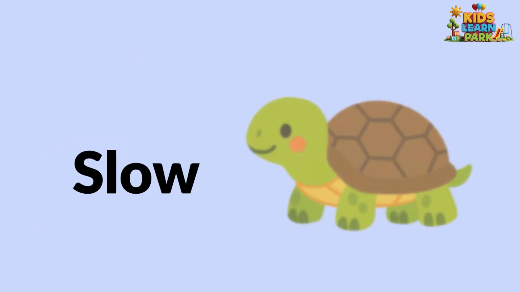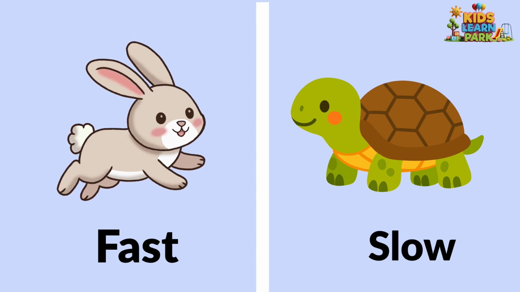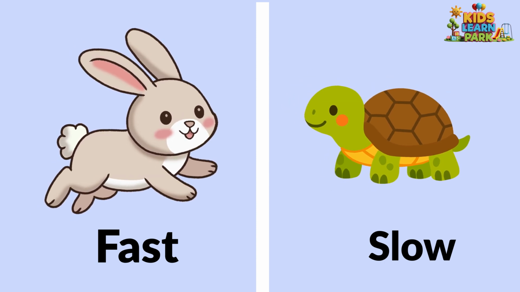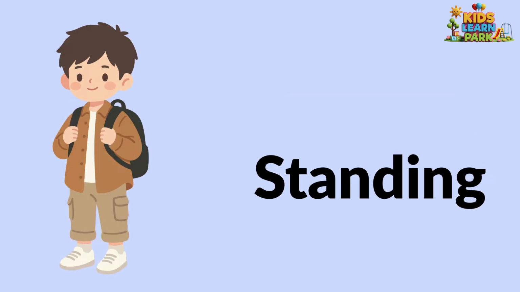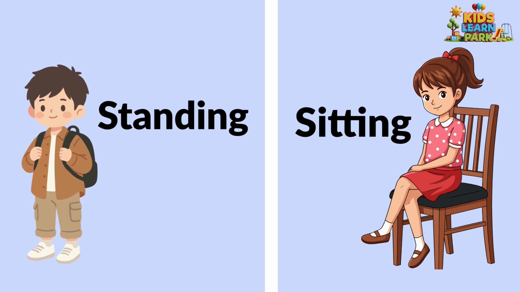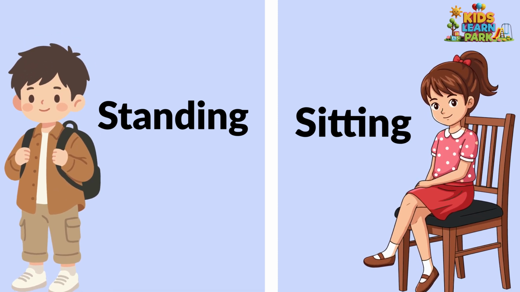Fast, slow. The rabbit runs fast. Tortoise walks slow. Standing, sitting. The boy is standing. The girl is sitting on the chair.